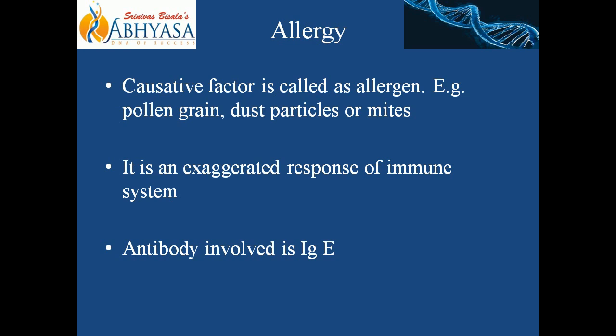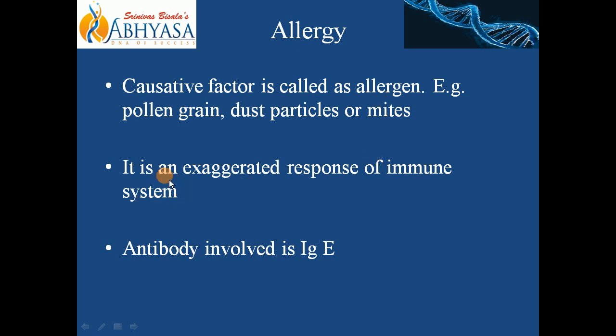Now what happens? Allergy is also exactly the same type of response. Then why are we scared of allergy? Because that response is exaggerated. Now we know anything excess is not good. Anything excess is bad. In the same way here also, hyper response of immune system is not good for our body and it will cause the condition allergy. And the causative factor will be called an allergen. Examples are pollen grain, dust particle, mites. These are examples of allergens.